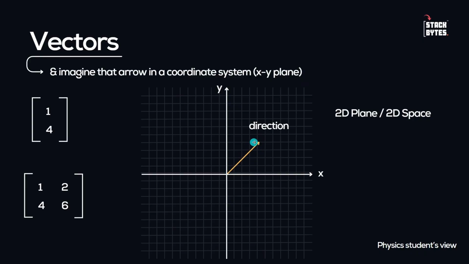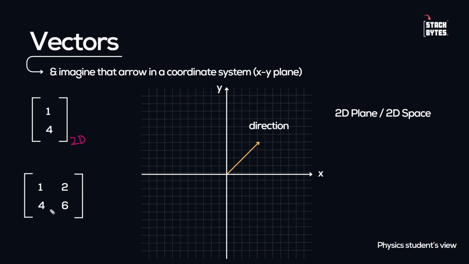Okay, we know that the physics students view the vector as an arrow on a coordinate system which is pointing towards a direction, and this arrow is of a specific length. Okay, now this particular plane or space is known as 2D plane or 2D space. Okay, and wherever we have 2D vectors, so this vector has two components, so this is a 2D vector.